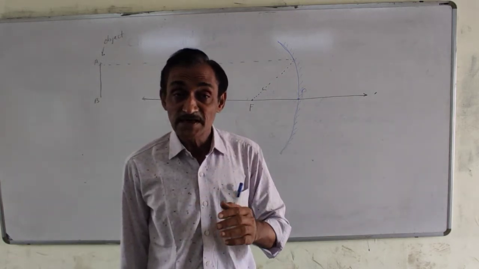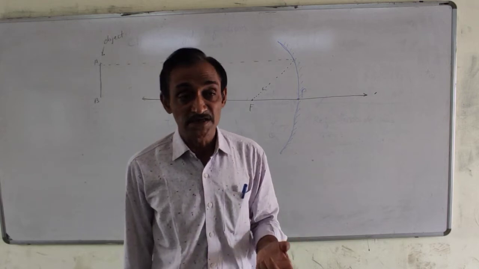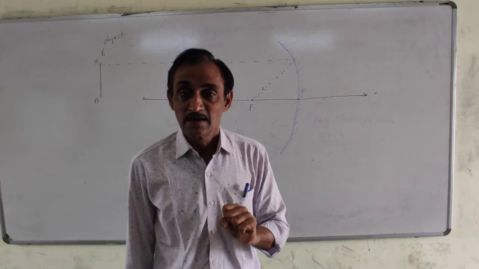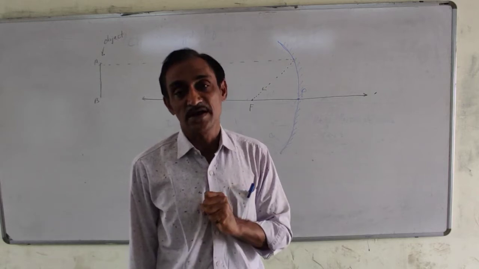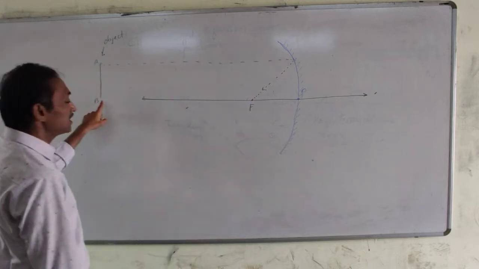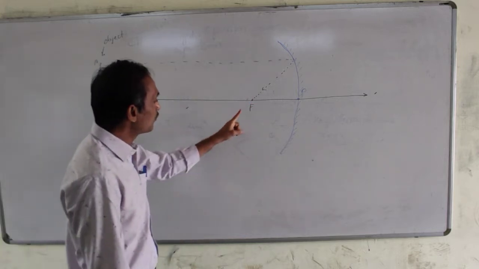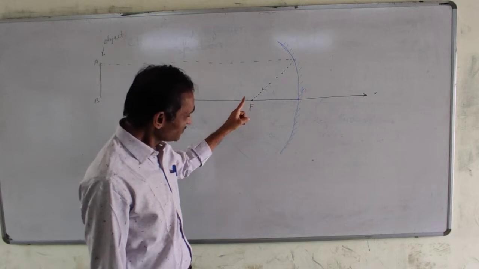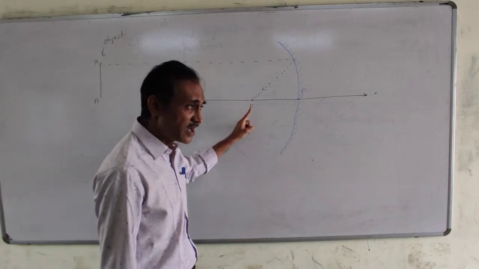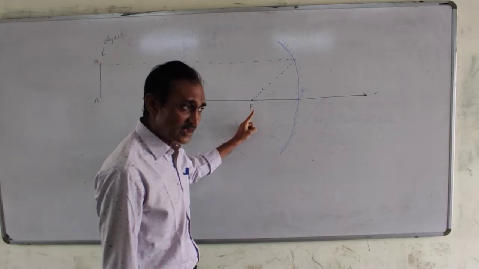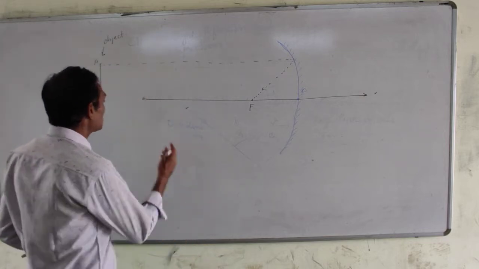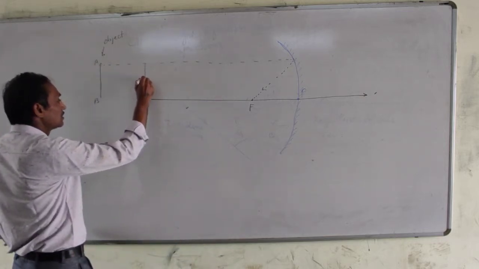The image which cannot be taken on the screen, which is seen in the mirror only, is called a virtual image. So in this case, when the object is at infinite distance, the image is formed at the focus, very very small, that is a diminished, inverted and real image. Now I take the object somewhere here.